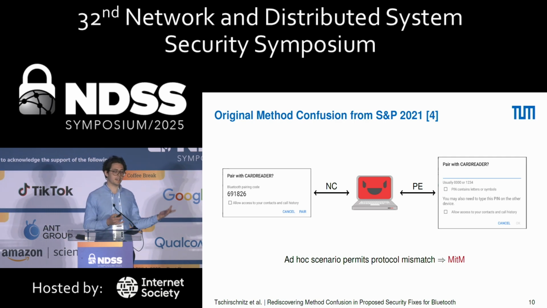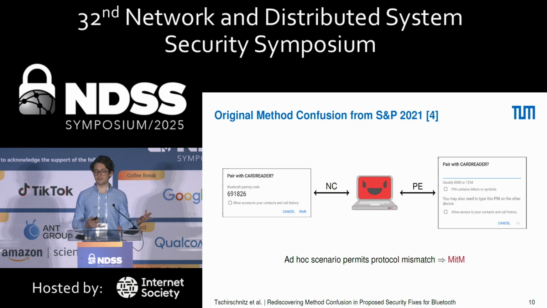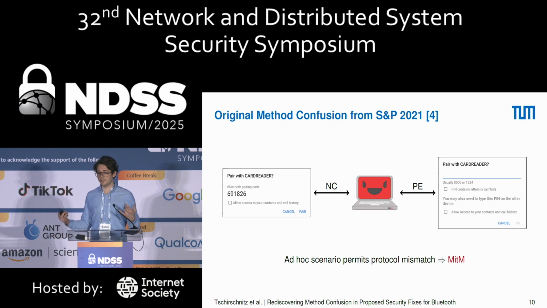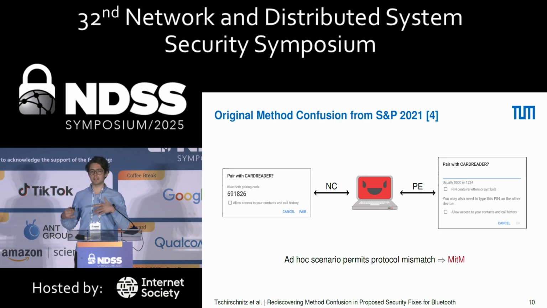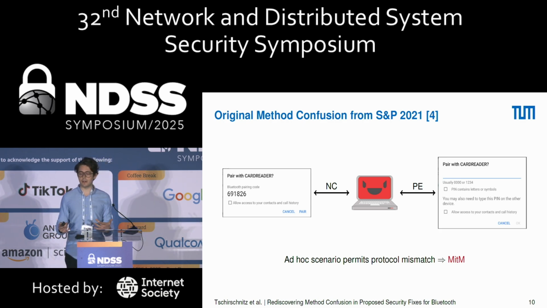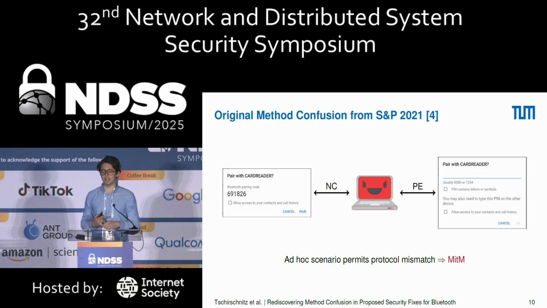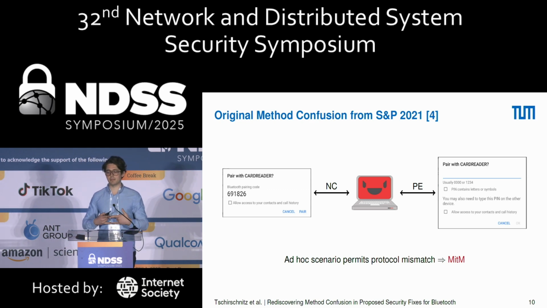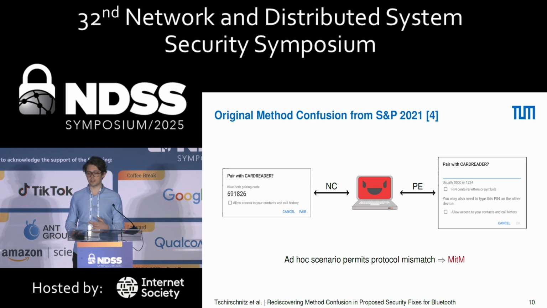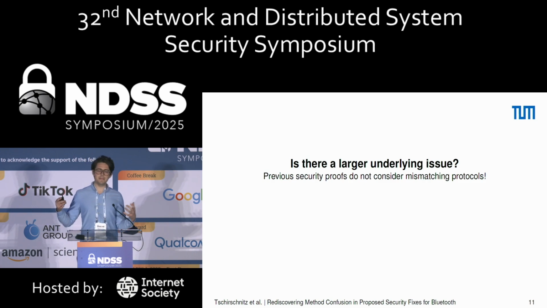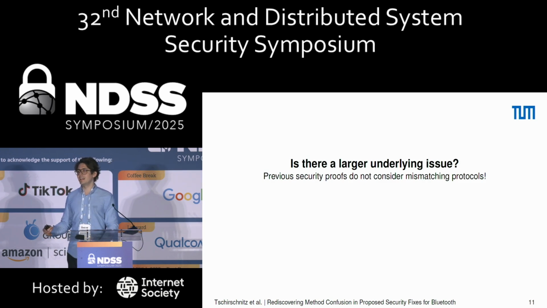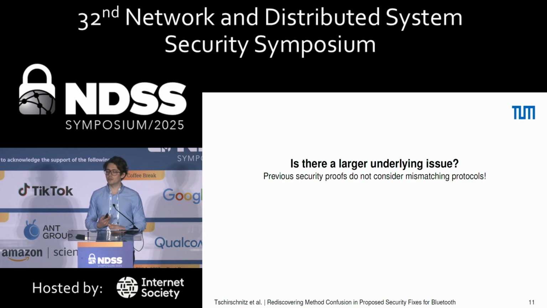In our attack back then, we allowed one device to do numeric comparison while we forced the other device to do passkey entry. Confusing those two methods broke important security assumptions, which eventually allowed us to gain a man-in-the-middle position. This was a big issue, and all the other attacks basically did similar things, confusing protocols. So there seems to be a large underlying issue, and we thought about this a lot, and at some point we said, wait, is this even limited to Bluetooth?